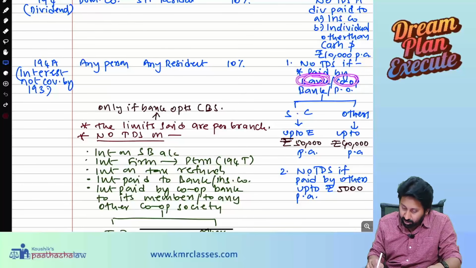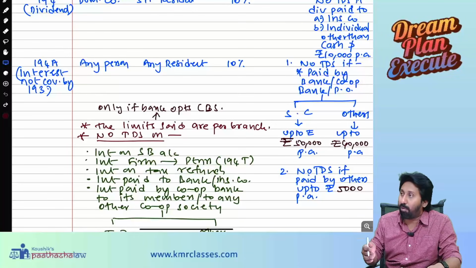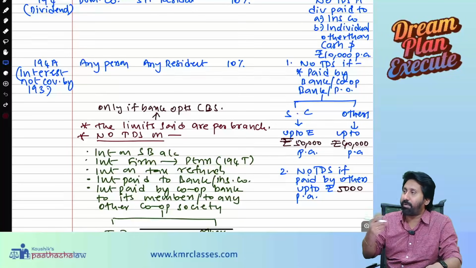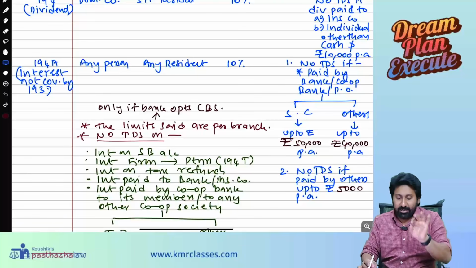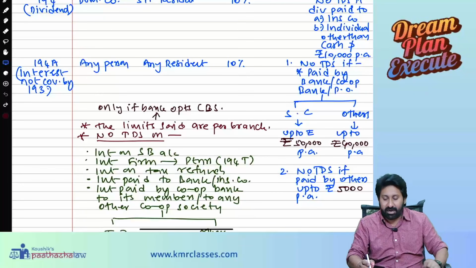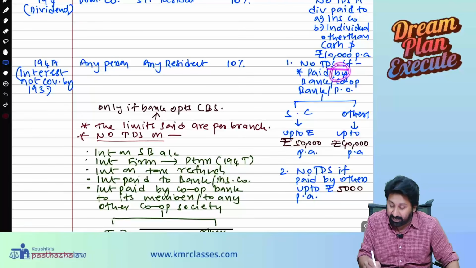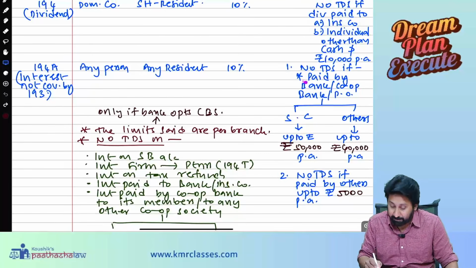Bank or a cooperative society or cooperative bank. Cooperative society here means a cooperative society being a bank. So TDS is not required to be deducted if it is paid by, not paid to, paid by a bank.